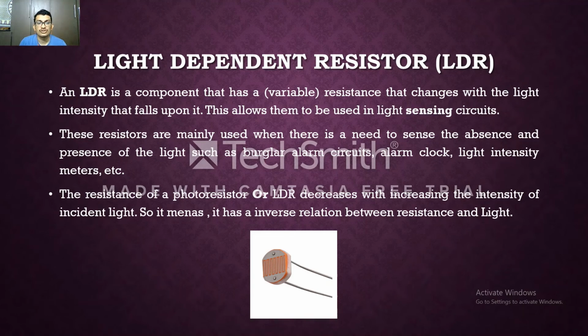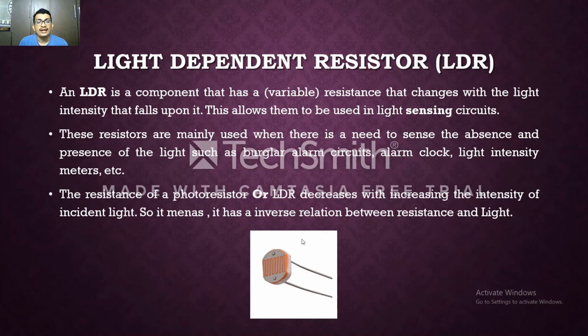The resistance of a photoresistor or LDR decreases with increasing intensity of incident light. So it means it has an inverse relation between resistance and light. So this is an LDR resistor. This is also a semiconductor sensor.